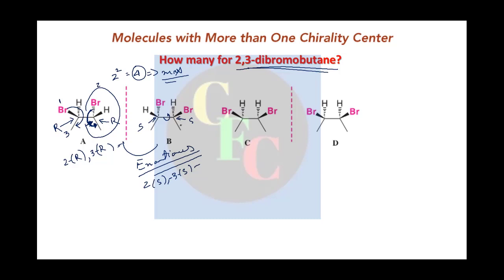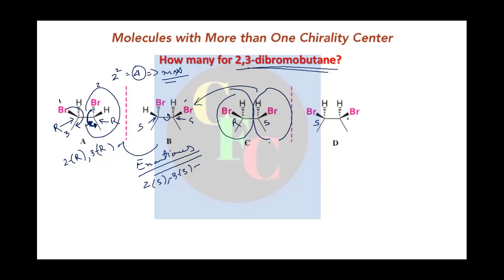Okay. Now let us examine C. See, just by comparing with A, you see this part is same as A, right? So it will be R here, and this part here is same with this one, so it will be S here. And as this is the mirror image, so it will be S here. Sorry, it is same thing, right?